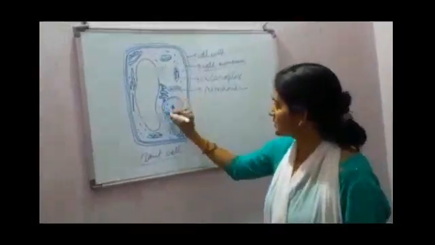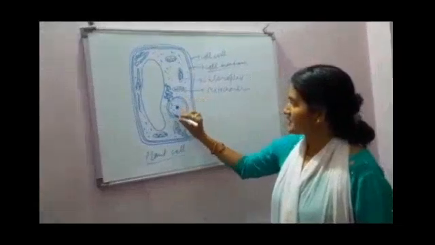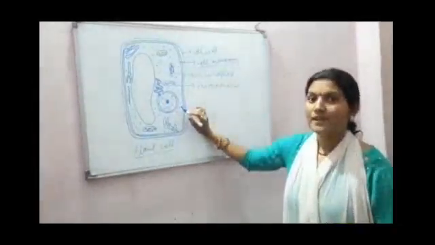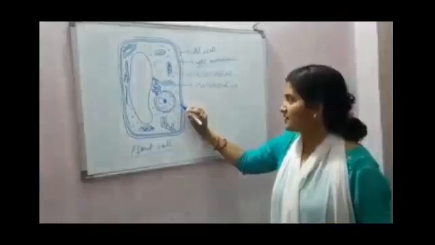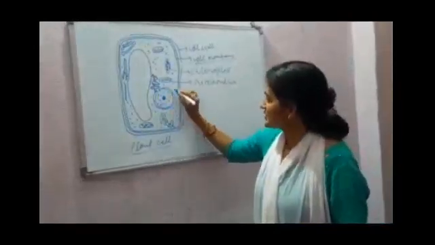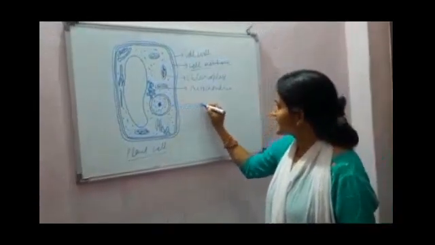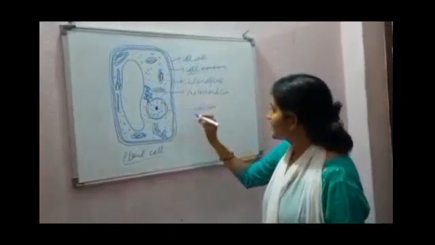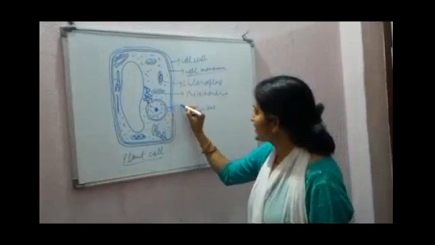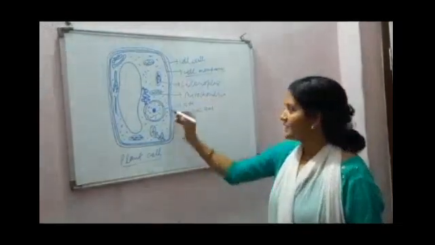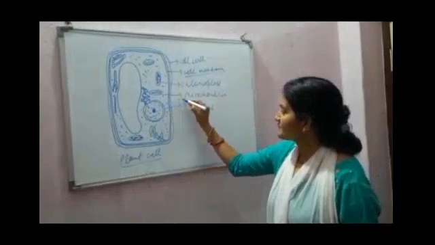Now come to this structure. This is the controlling center of the cell. So this is the nucleus. In the nucleus, the outer structure is the nuclear membrane, NM. This is the nuclear pore.